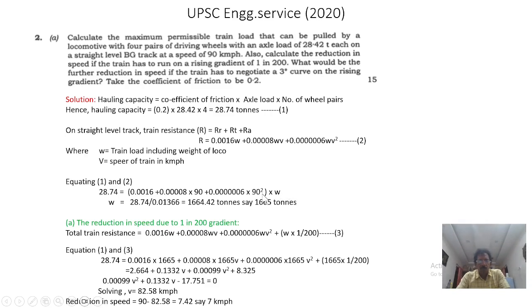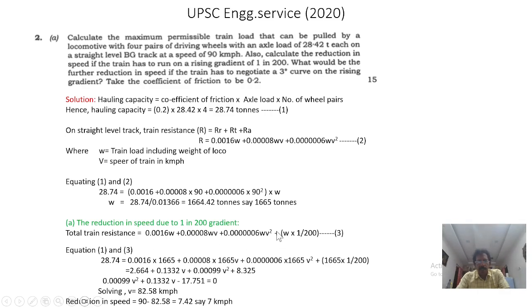Taking the W out, substituting V here, and equating with the hauling capacity, we are finding out the total load that can be hauled. So that is coming to 1664, say 1665 tons. Okay, now the reduction in speed due to only 200 gradient, total train distance equal to.